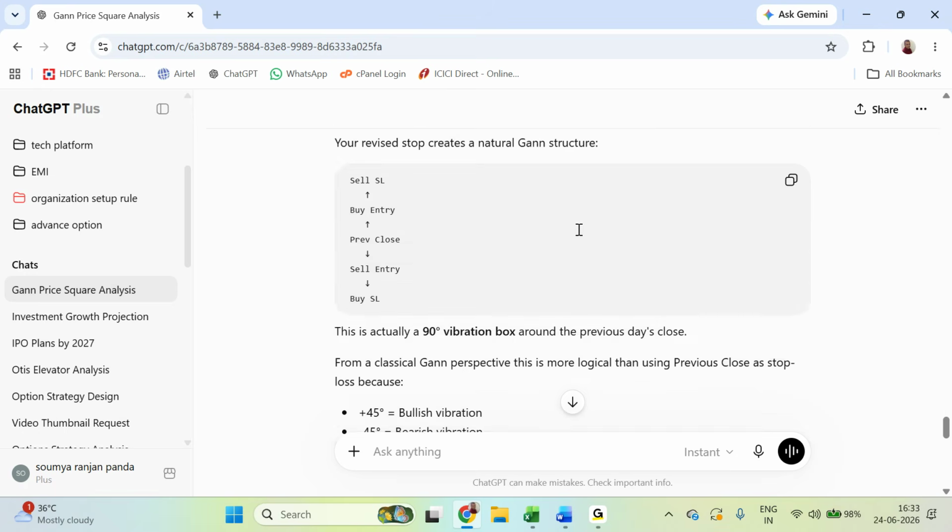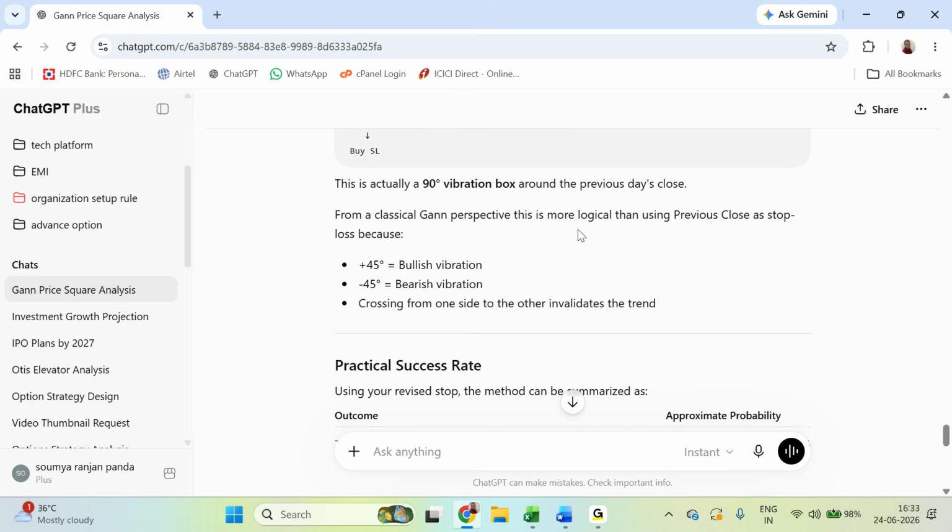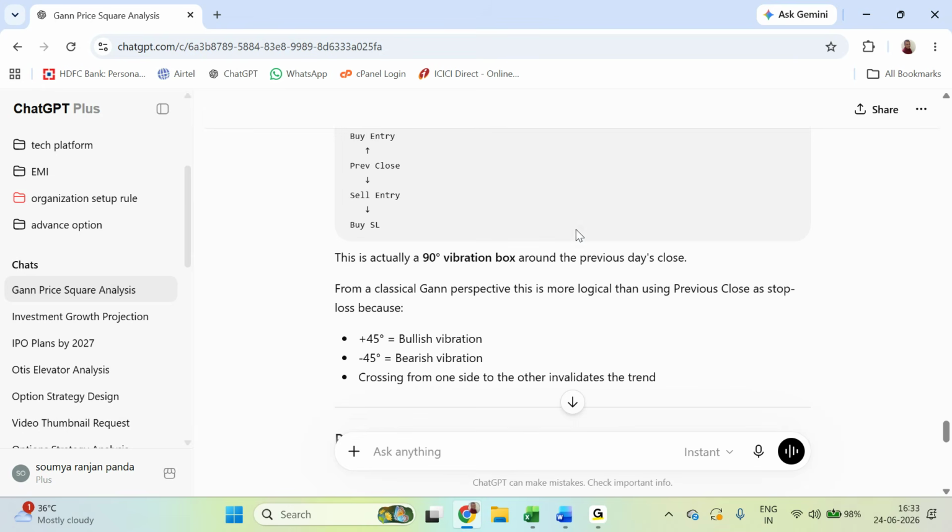However, it is also telling many other things to do. 90-degree vibration box around the previous day's close. So 45-degree plus is bullish vibration, 45-degree minus is bearish vibration.